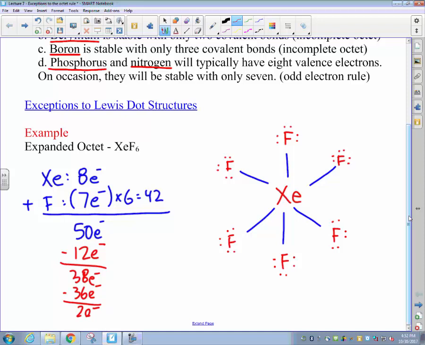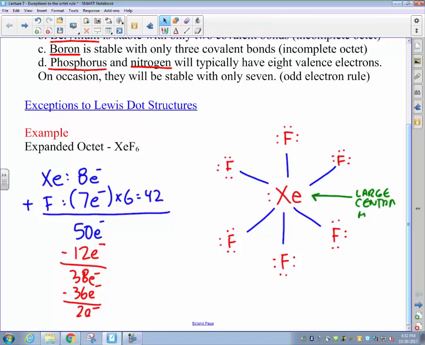And we recognize at this point that we need to put those electrons in essentially one of two positions. They can either go onto one of the fluorine atoms, or they could go onto the central xenon atom. Now, from an energy perspective, it makes more sense to put that extra pair of electrons onto the central xenon